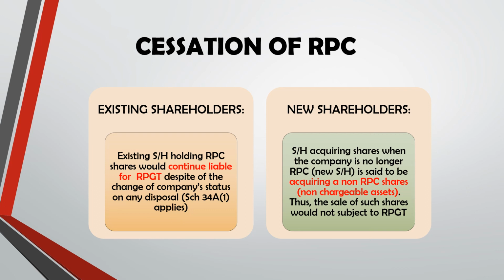And so what is the implication to existing and the new shareholders upon cessation of RPC? For the existing shareholders holding RPC shares would continue liable for RPGT despite of the change of company status because their shares are deemed acquired. The acquisition of the shares for the existing shareholders are known as acquisition of chargeable asset. So when they dispose that asset, that disposal shall subject to RPGT. That's why they say they will continue liable for RPGT. We will not look into the status upon disposal.